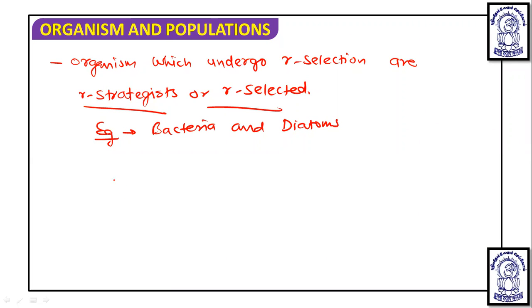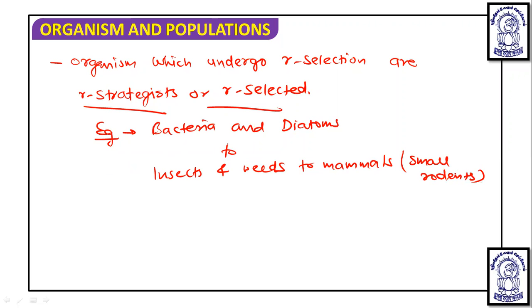Then another example, insects and weeds, to mammals, particularly small rodents. Okay, all of these show R selection when there is an unfavorable condition or environmental instability.